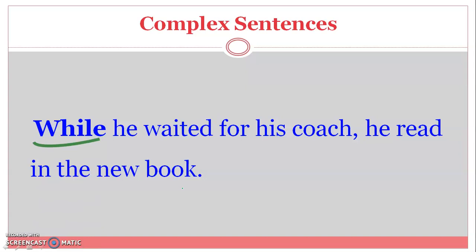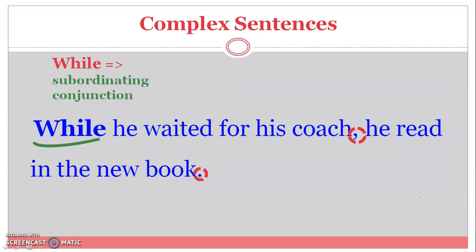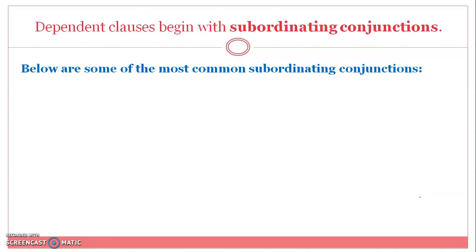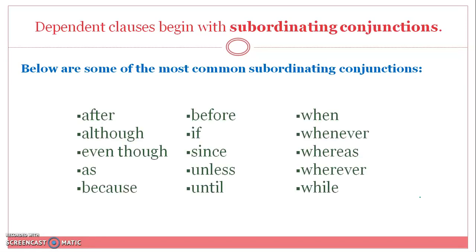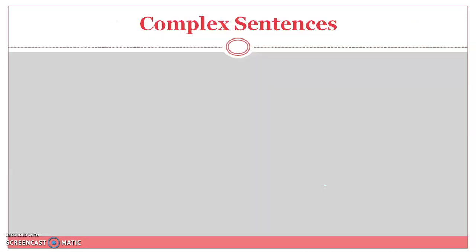"While" here is a conjunction. We use the comma between the dependent clause at the beginning and the independent one at the end. And of course, we ended our sentence with a full stop. "While" is a subordinating conjunction. What do we mean by a subordinating conjunction? Below are some of the most common subordinating conjunctions which you all know and have seen before. Words like after, although, since, because, whatever, while.